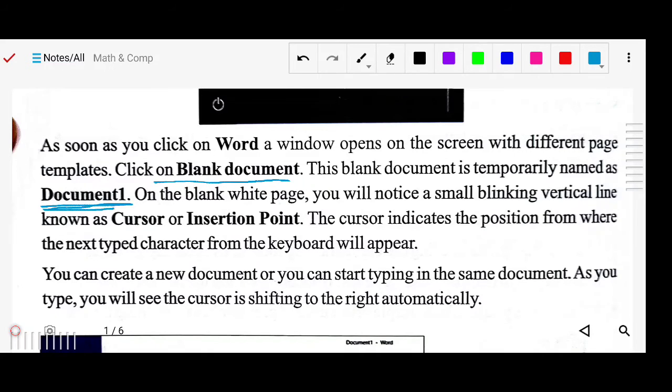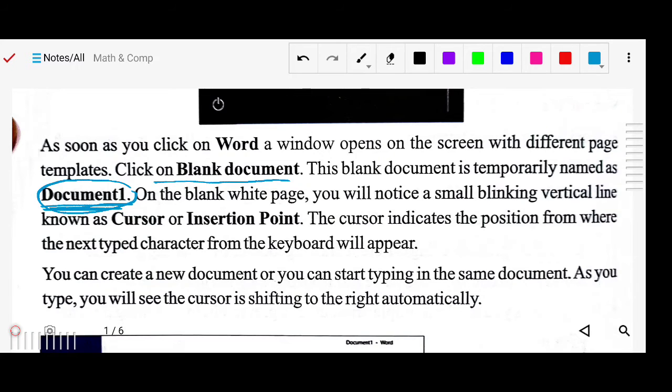When Word opens with a blank document, nothing will be there, and by default the name will be Document 1. On the blank white page you will notice a small blinking vertical line known as the cursor or insertion point. So that blinking line is your cursor and insertion point.